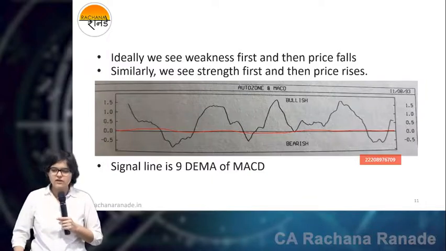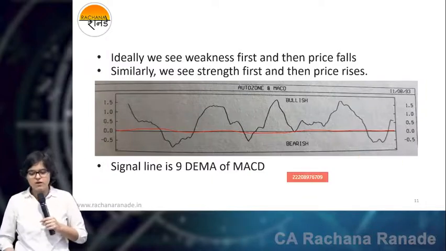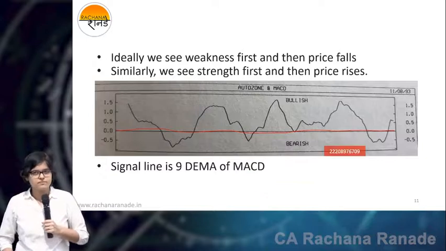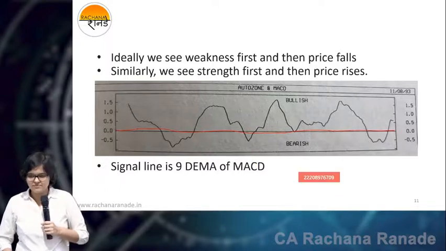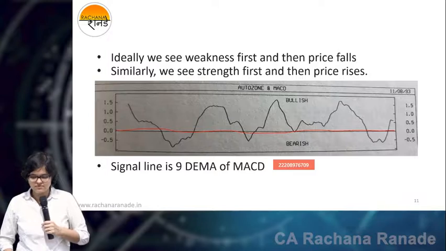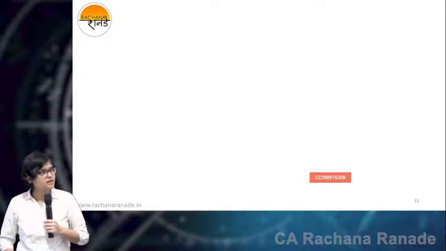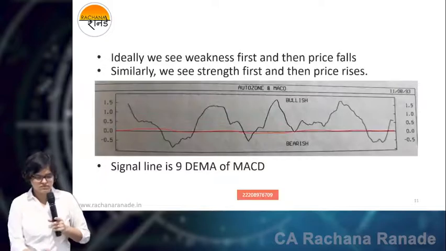The signal line is calculated as the 9 DEMA of MACD.